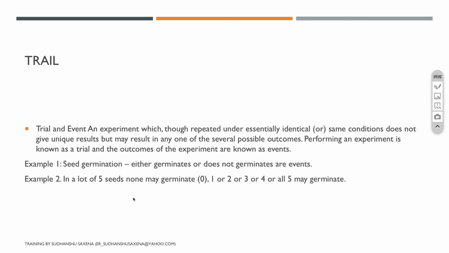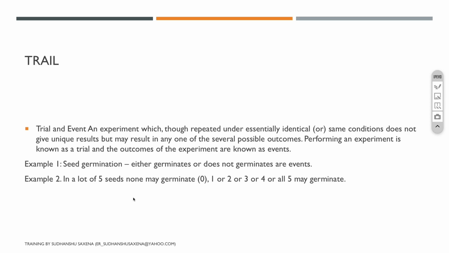For example, take seed germination. Say I pick up 5 seeds every week, and I plant them and let them grow. What are the possibilities? None of the seeds will germinate, or one seed will germinate, or two, three or four, or all five may germinate. If I keep on doing this, for example, every Sunday planting 5 seeds, I will have different outcomes every week.